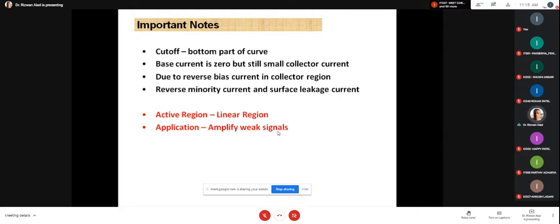Amplification of the weak signal. What does it mean? Anyone can elaborate? Why am I giving more weightage to this statement, amplify the weak signal? Because from now onwards, even the syllabus of chapters 6, 7, 8, 9, 10 or 11 is designed in such a way that the application is amplification. If you understand all the concepts behind this in terms of the amplifier, then all the concepts will be very useful to you. So can anyone elaborate the statement, what is the meaning of amplification of the weak signal?